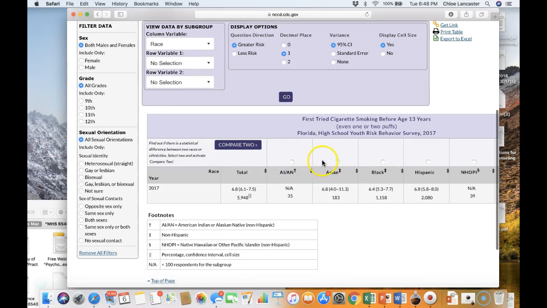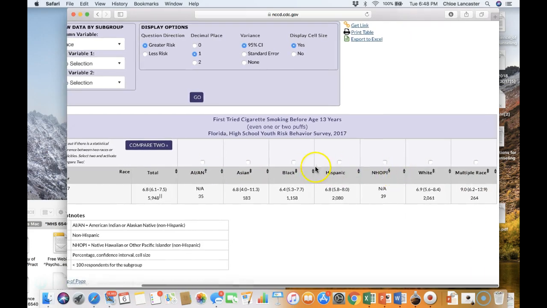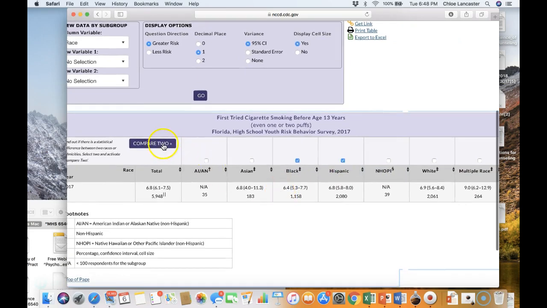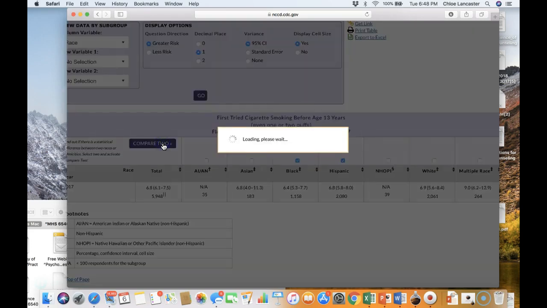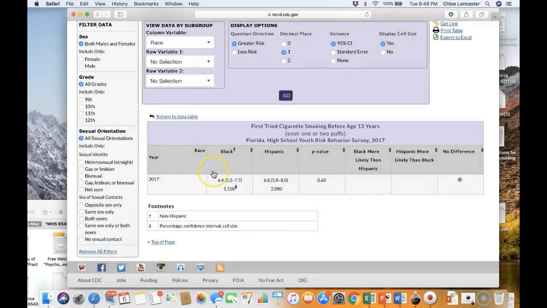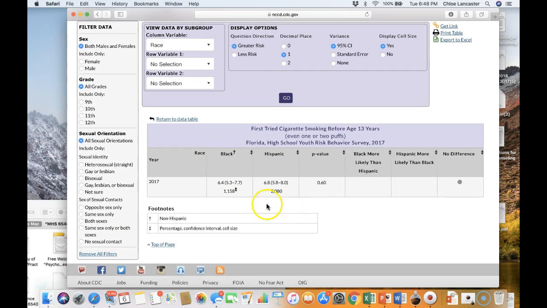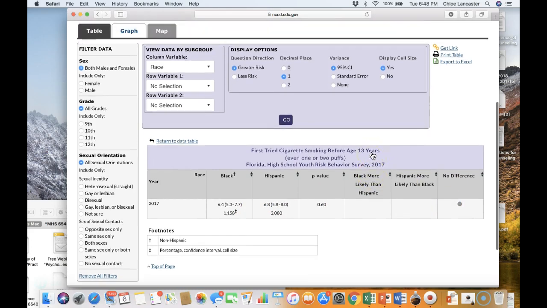And we can compare it by Black and Hispanic, compare to, and we can see that it's about the same, and at the level of statistical significance, there was no statistically significant difference.